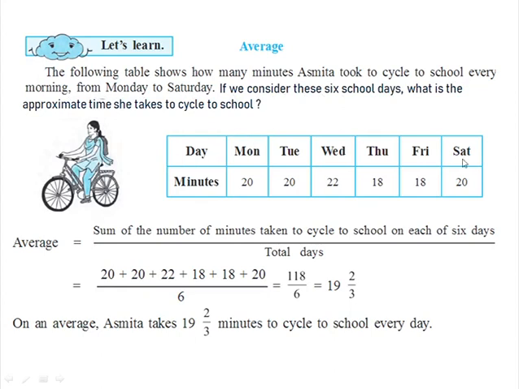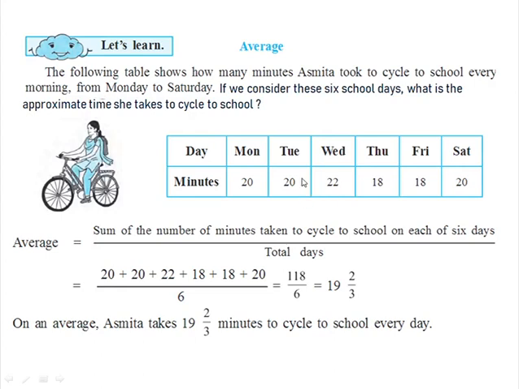Now, children, here in this table we can see the days and the time taken by Asmita is given. You have to find the average time, or the approximate time, taken by Asmita to reach school. Now we can see from the table that she takes 18 minutes on some days, whereas 20 on others and even 22 minutes on one day.